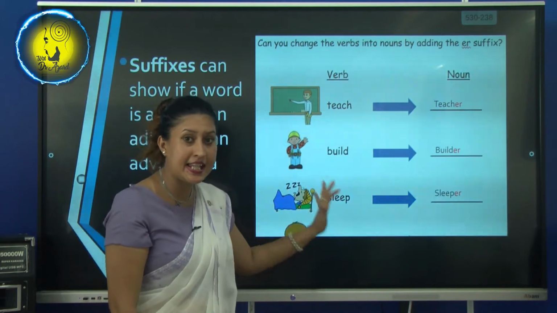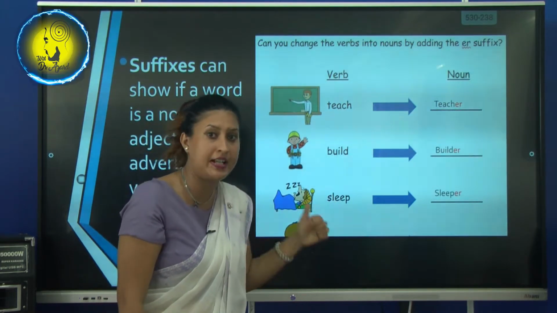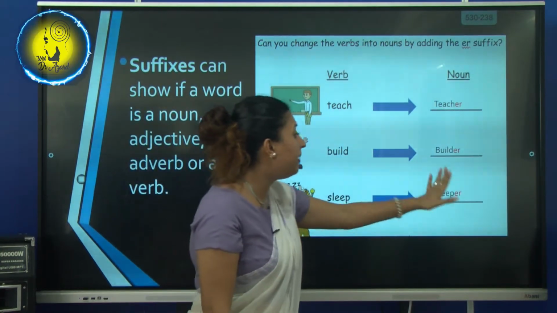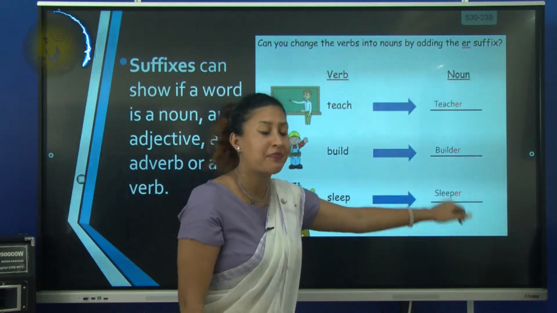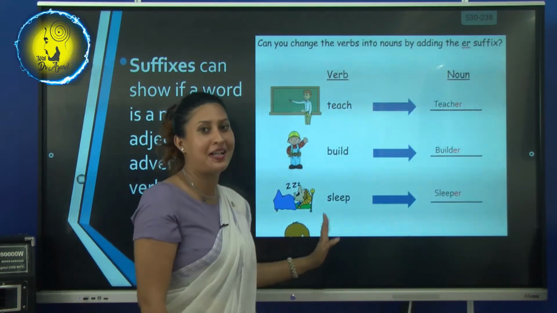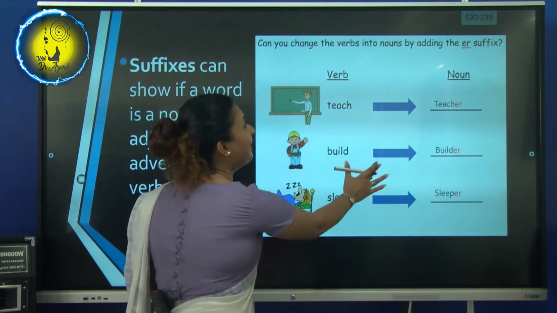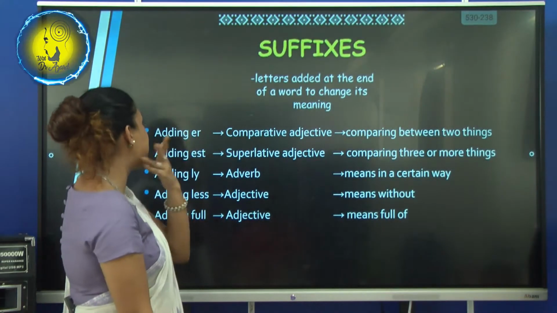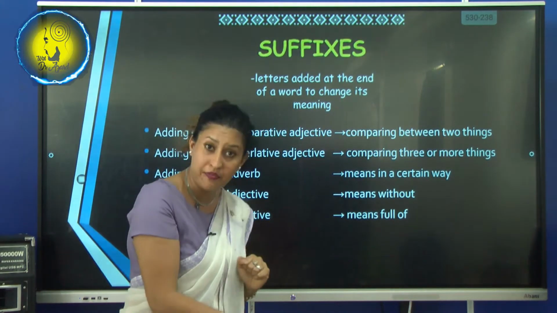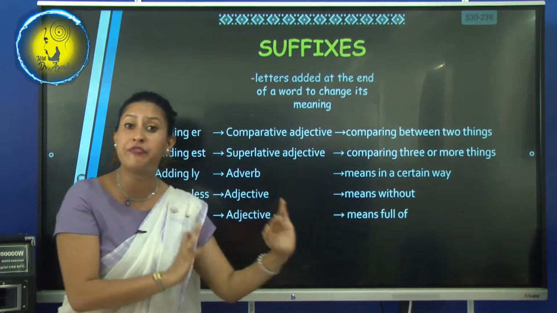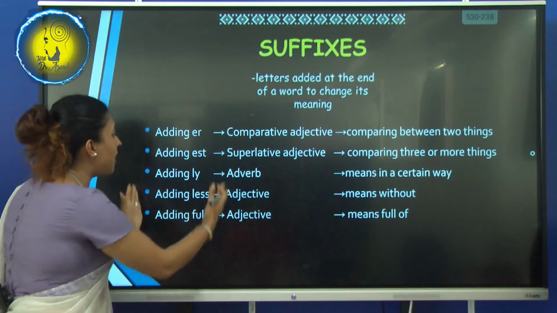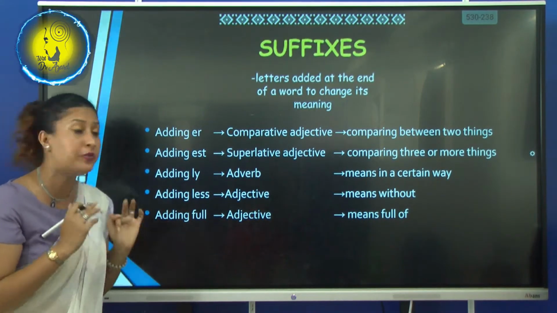Sleep. It's an action word, you are sleeping. So if you add a suffix, what happens? Sleeper. Sleep becomes sleeper. Now suffixes, my dear children, are the letters or bunch of letters that we add at the end of the root word. Basically these are the suffixes that we are going to learn today.